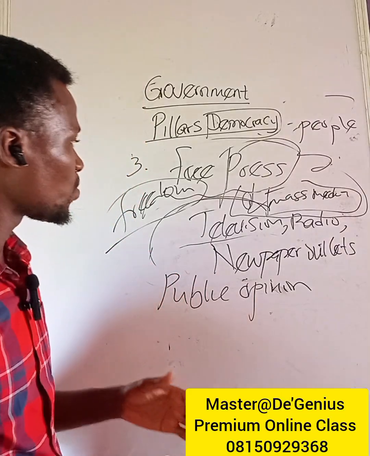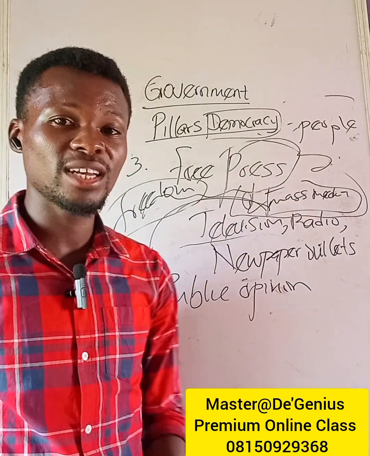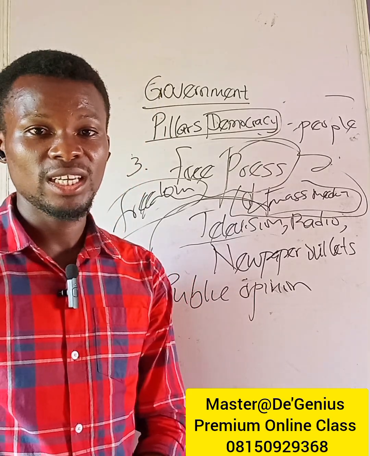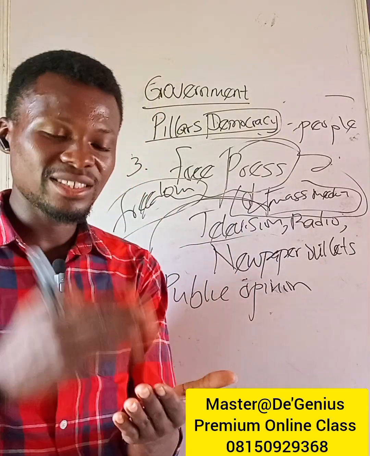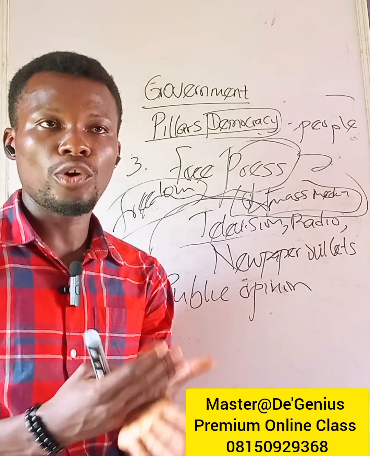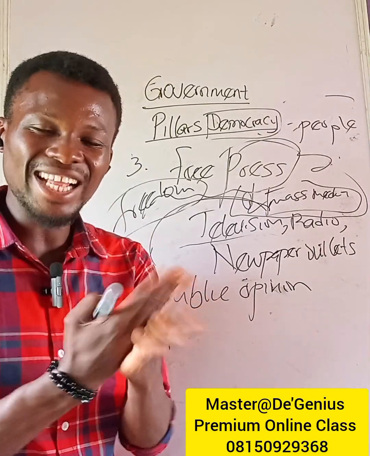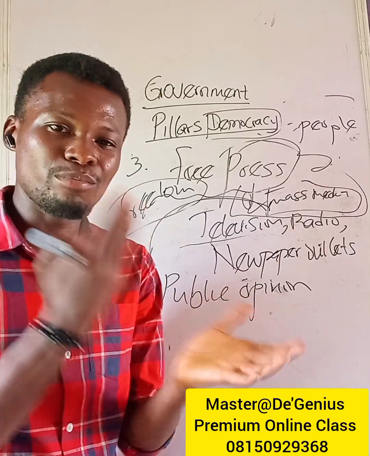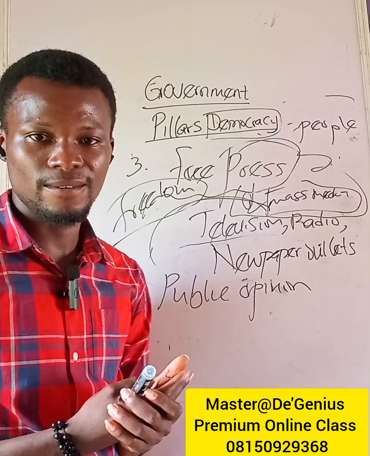So it will make it difficult for the government to know what exactly people are saying about government policy.